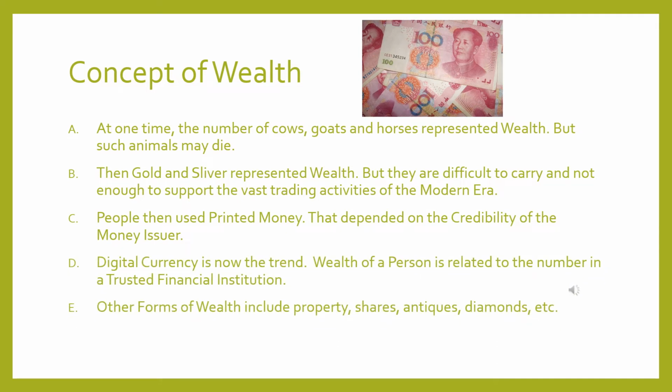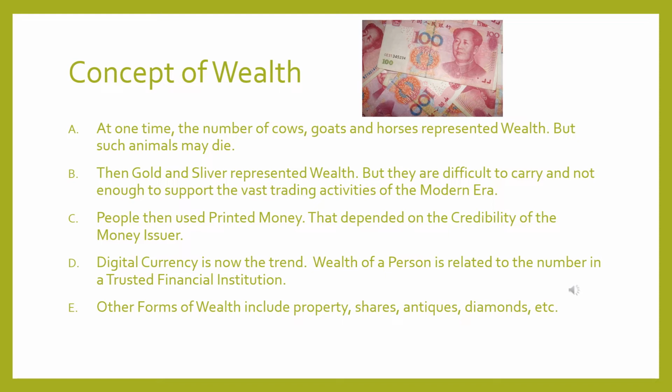Concept of wealth. A. At one time, the number of cows, goats, and horses represented wealth. But such animals may die. B. Then gold and silver represented wealth. But they are difficult to carry and not enough to support the vast trading activities of the modern era.